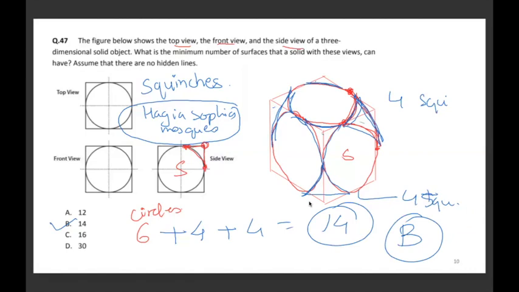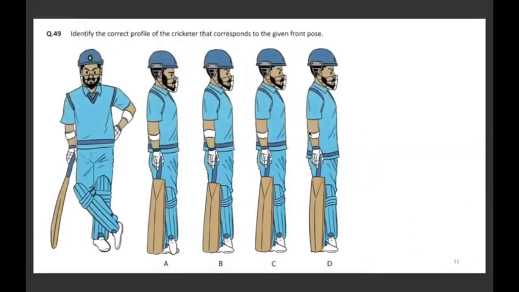We'll move to the next one now. Here, we are provided the front view of a cricketer. What we have to identify is which is the correct side view of this cricketer, as shown in the options provided. Again, one answer is correct. So in this case, first things first, in these kinds of questions where the options are very similar, we'll start by comparing the options together.